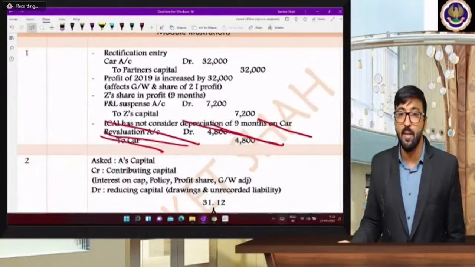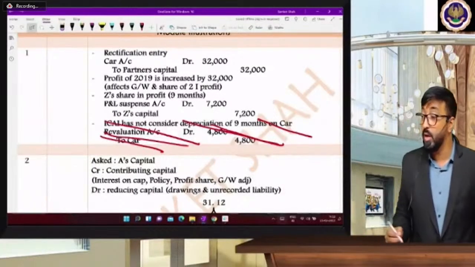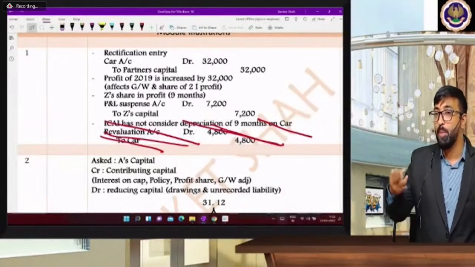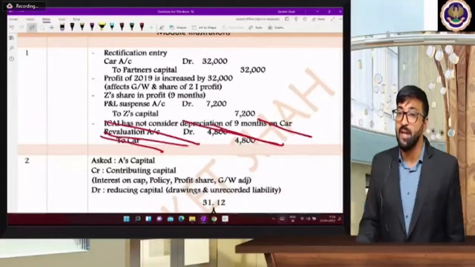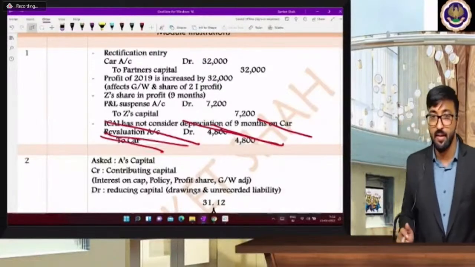In partner's capital, if it is shown on the asset side, it means it's a loss. So P&L suspense account debit to partner's capital. P&L suspense has a debit balance, and that's why we have written it on the asset side. Yes. Other things, please tell me.